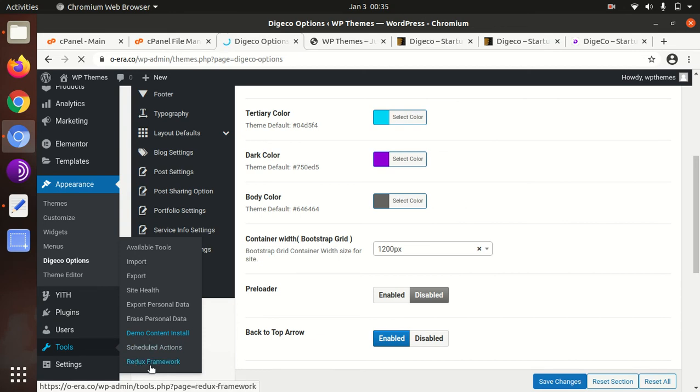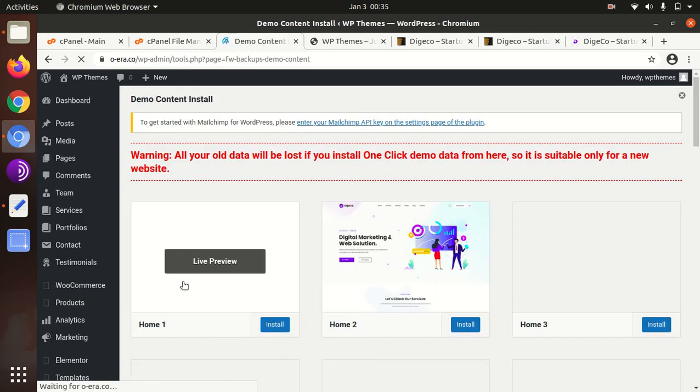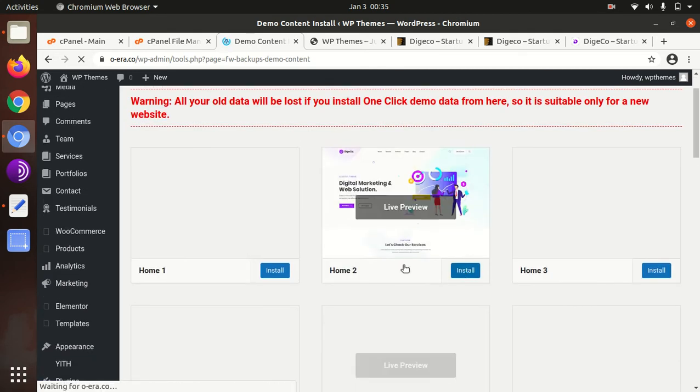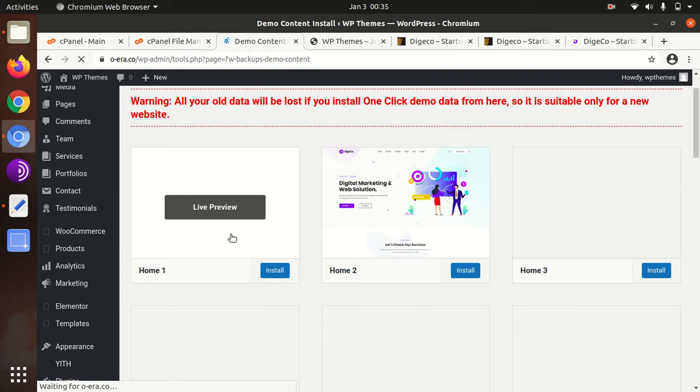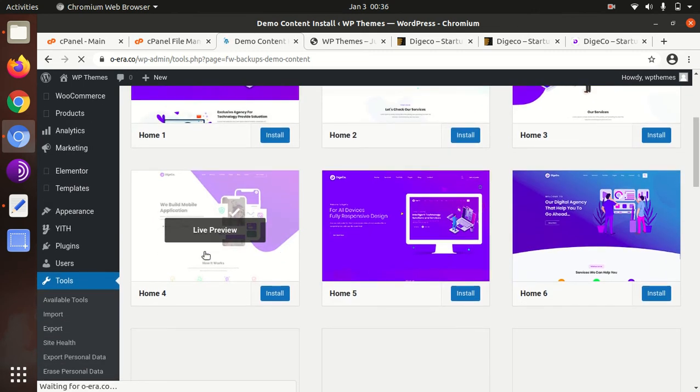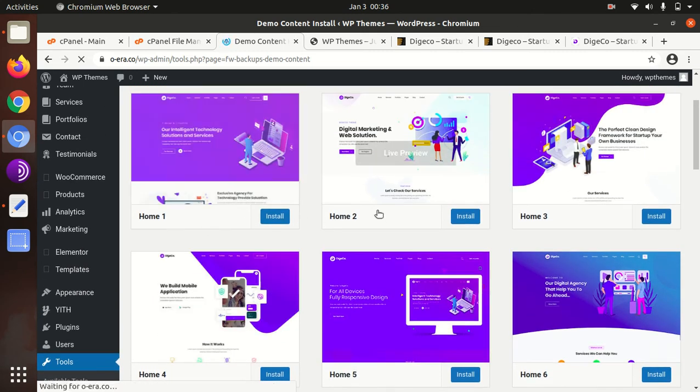and this theme has been developed on Redux framework. It is a good framework, I must tell you. So these are the options, all options available for you to install as a demo website. You can choose any as per your requirement.